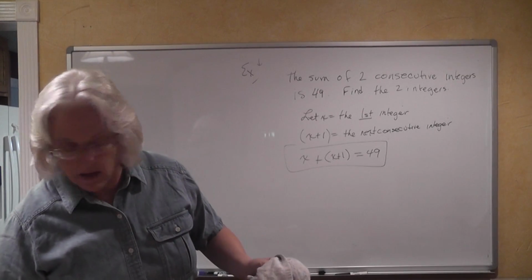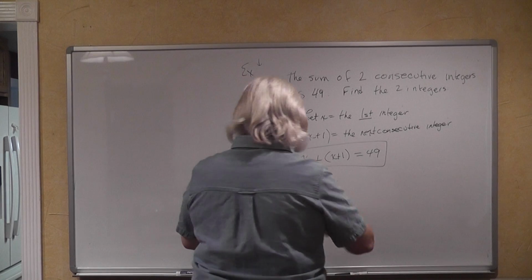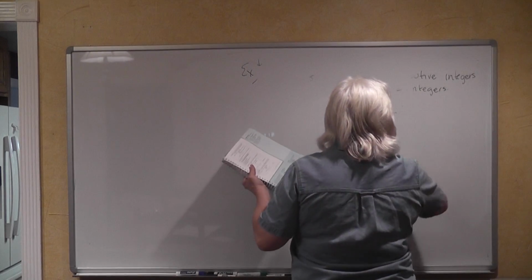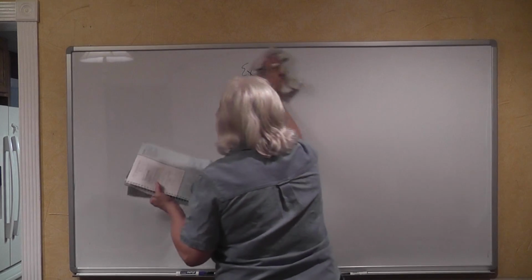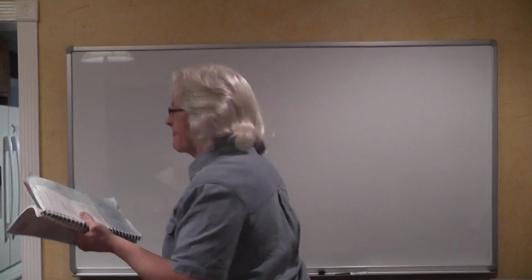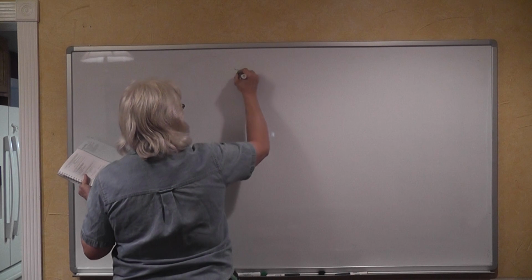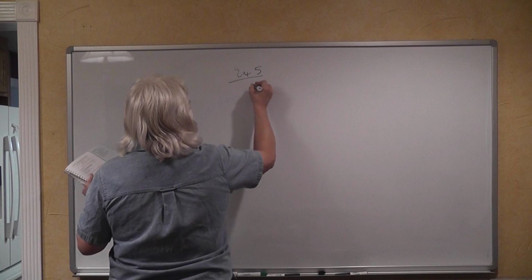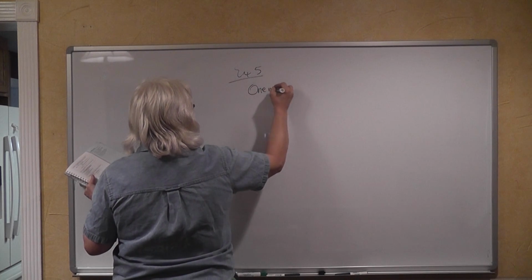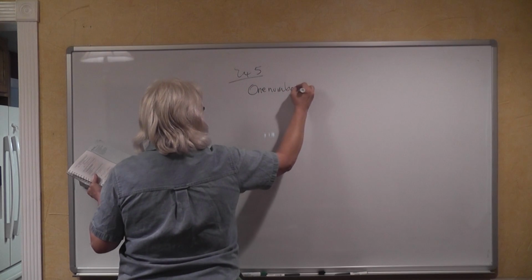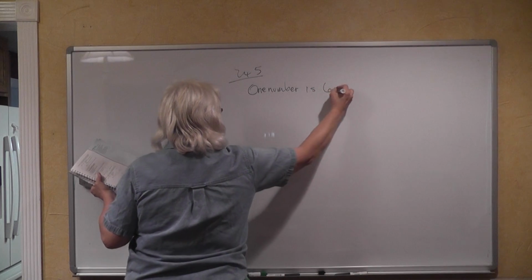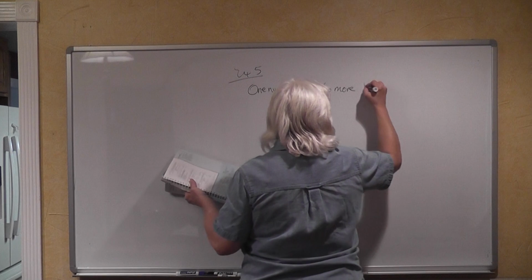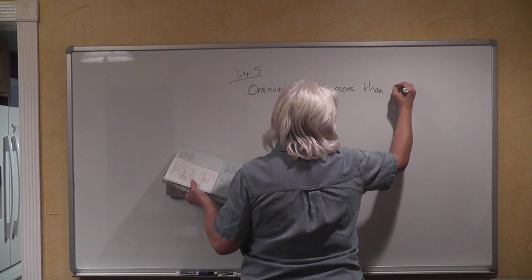Let's go ahead and look now at example 5. This is on page 121 as well. One number is 6 more than 3 times another number.